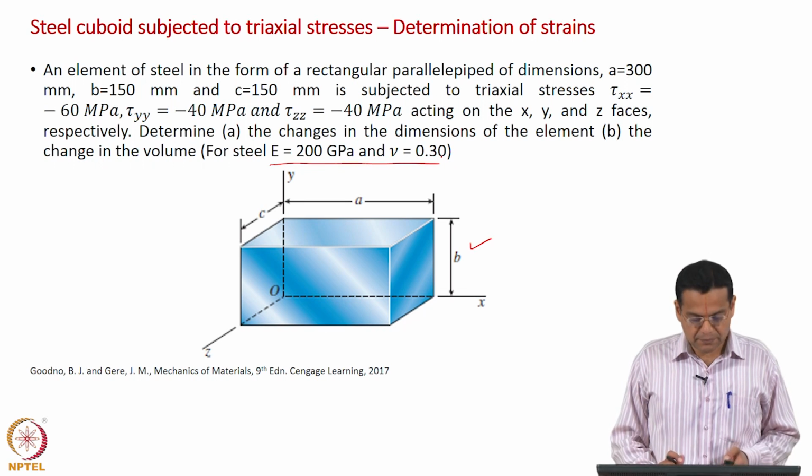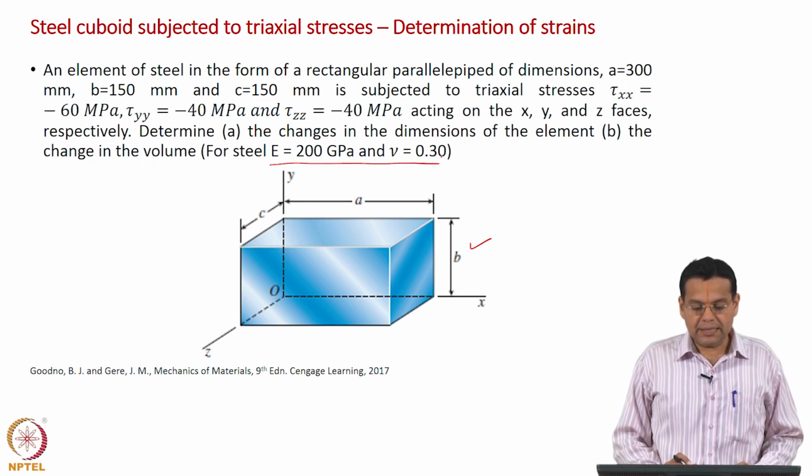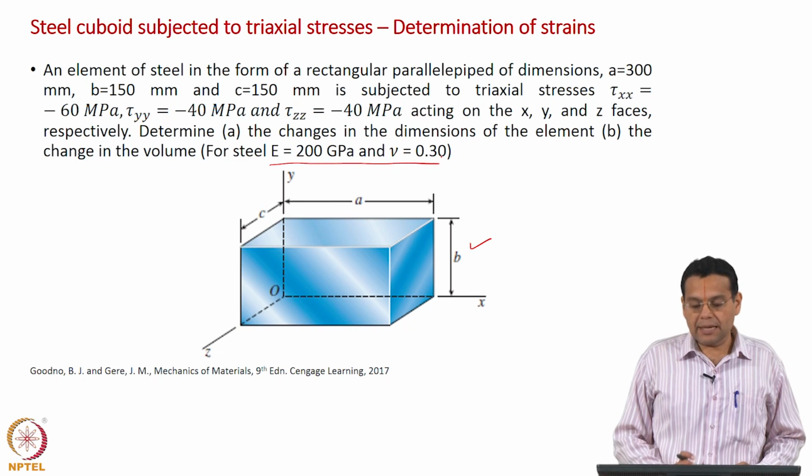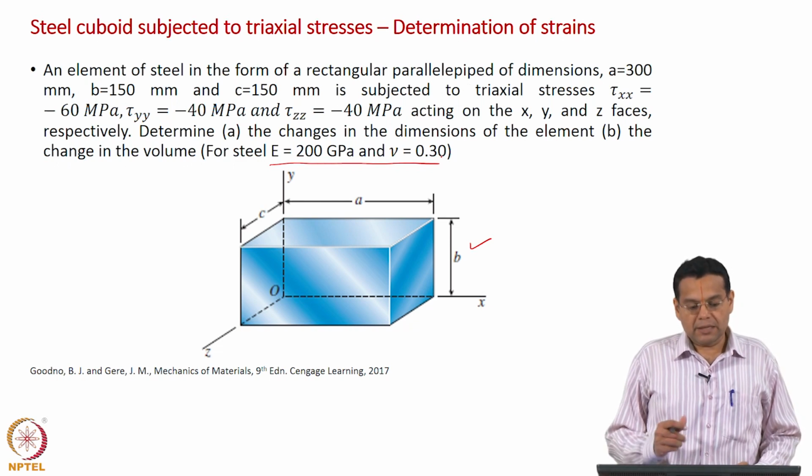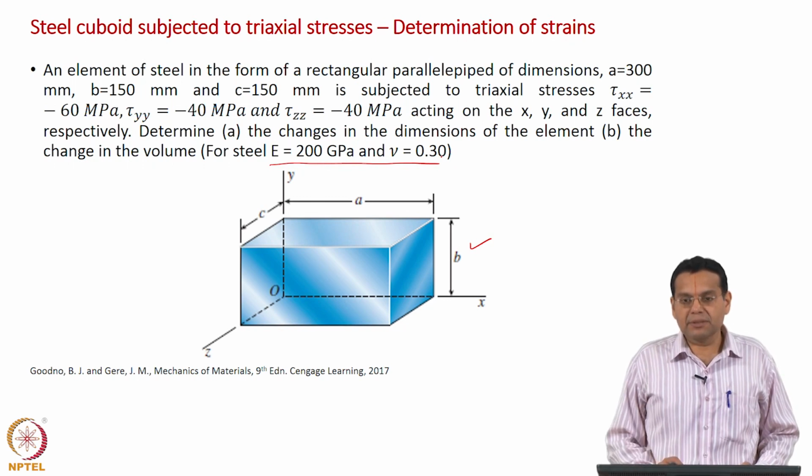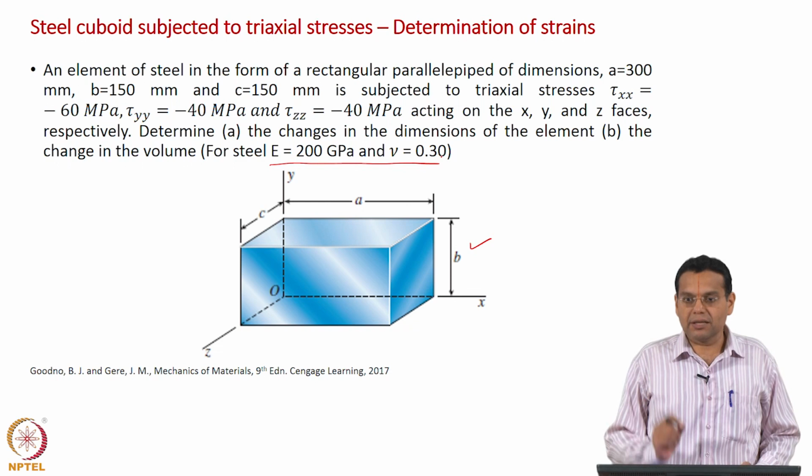Okay. And look at here, steel has 200 gigapascal as Young's modulus. In the previous case it was 3 gigapascal, when we solved we got 3 gigapascal. So, steel has a much higher Young's modulus, which means the change in dimensions are going to be much smaller. Okay.